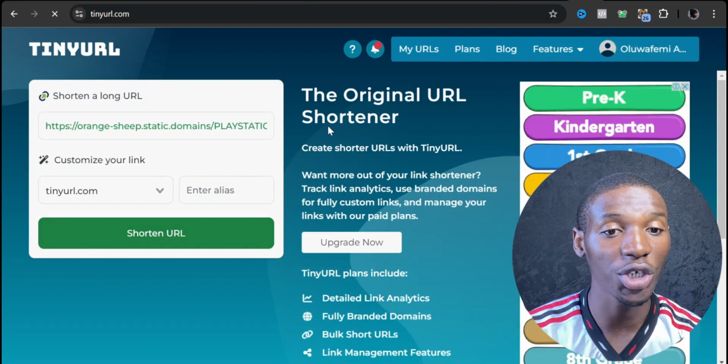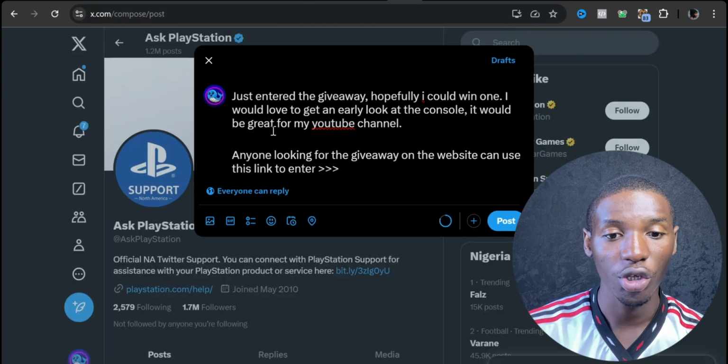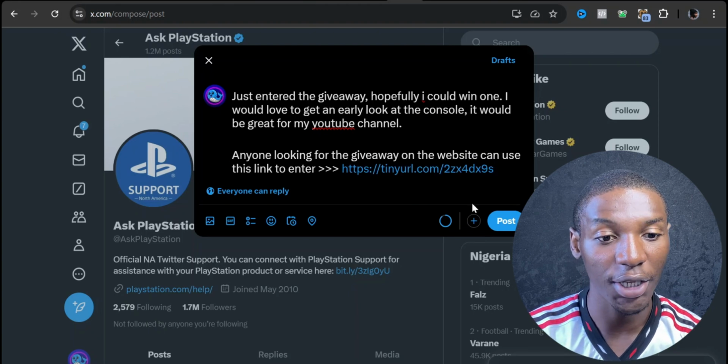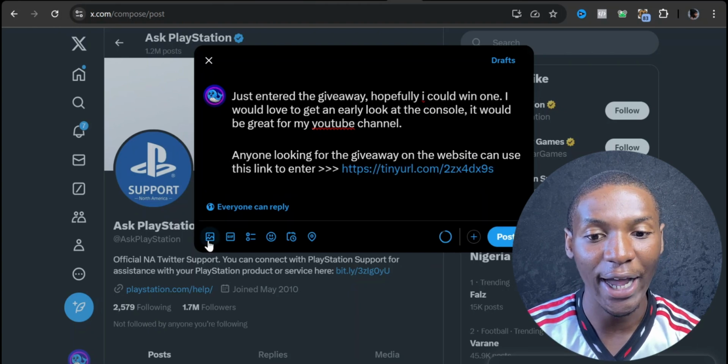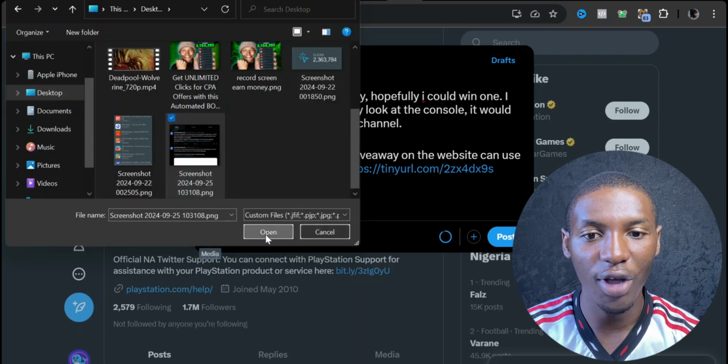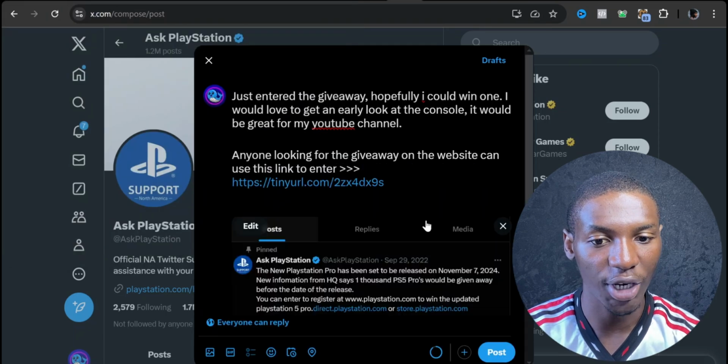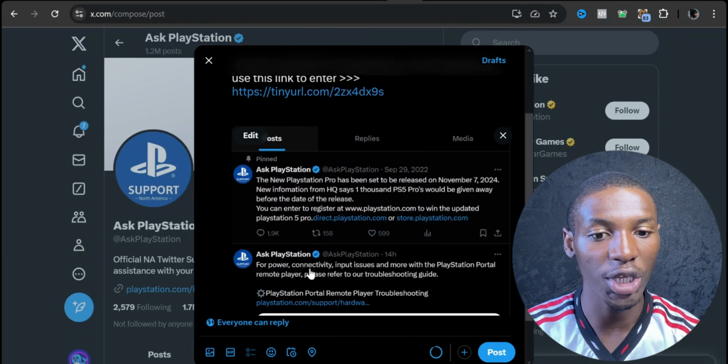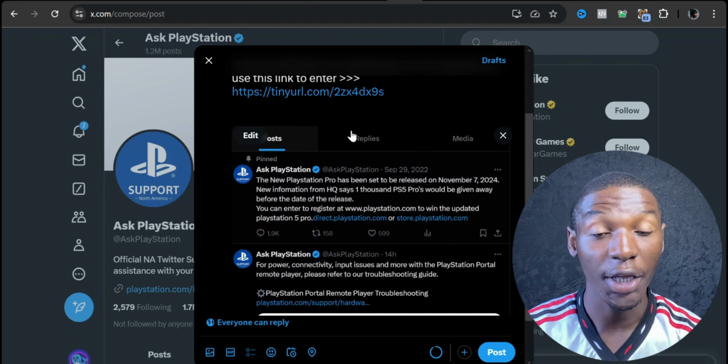You want to grab your link. Once you grab your link, you're going to come back to your Twitter account and paste your link right there, right? And you want to go ahead and add an image, right? So you can see where it says media right here at the bottom left section. I'm just going to go ahead and include our screenshot, right? So that is the screenshot we actually edited with inspect element.